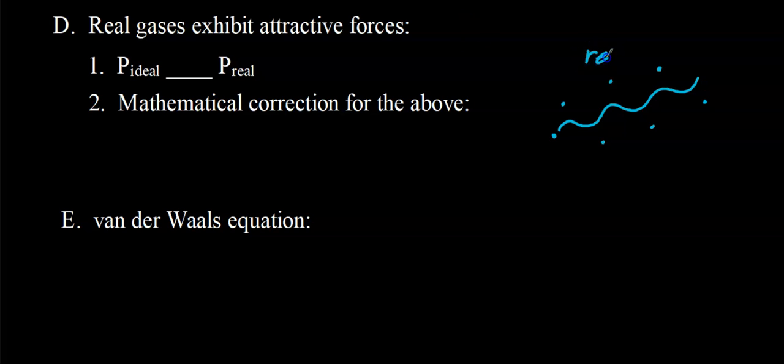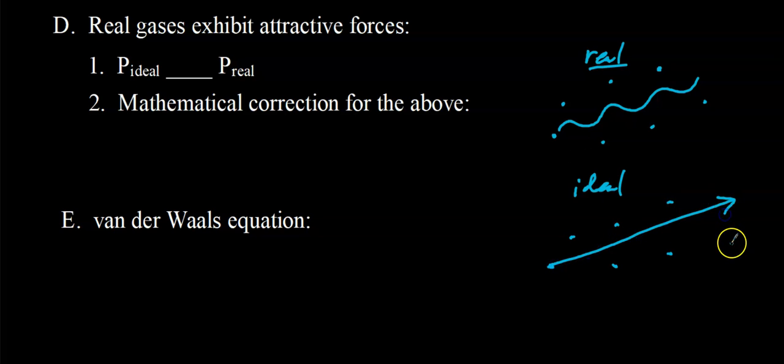So this would be for a real gas. An ideal gas, because it exhibits no attractive forces, even if there's particles around it in the vicinity, is just going to travel in a straight line path because it is not attracted to those particles. So how does that affect pressure?